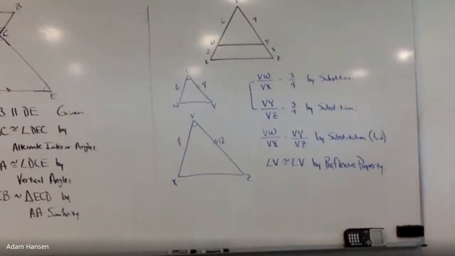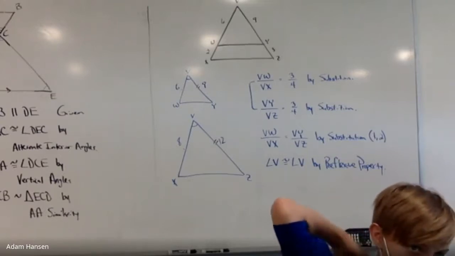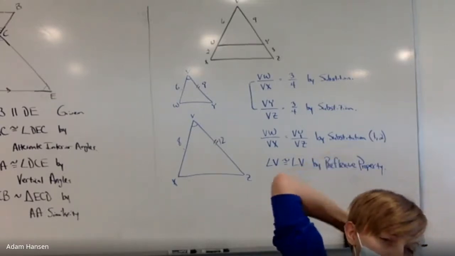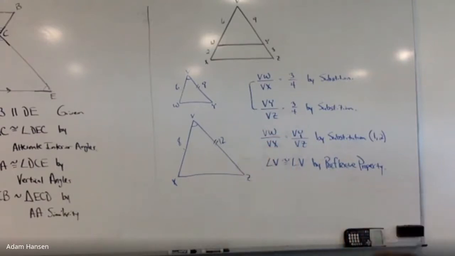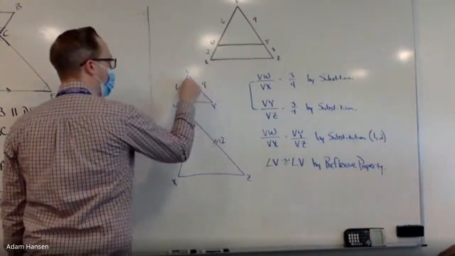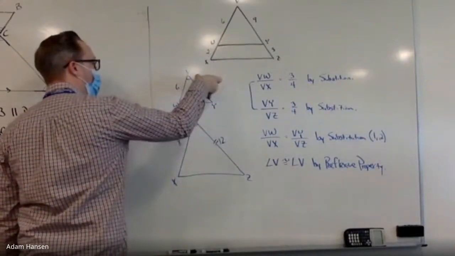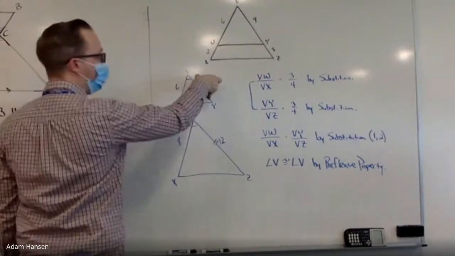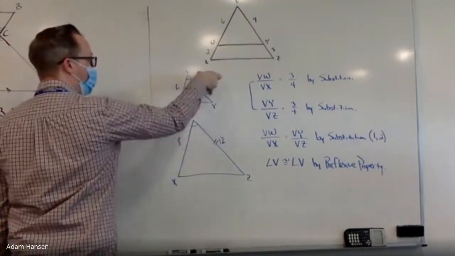Back to my tool chest here, I've got the 3 ways to prove that two triangles are similar on the back wall. Which of these 3, I think, is going to do it for me now? Side angle side. What's your side angle side, Caleb? Because there's paired sides that are proportional. Now the angle where it's at is important, right? If it's SAS, the angle has to be between the two sides. But I've got proportion. Side angle side. V is the angle measure between WV and YV.